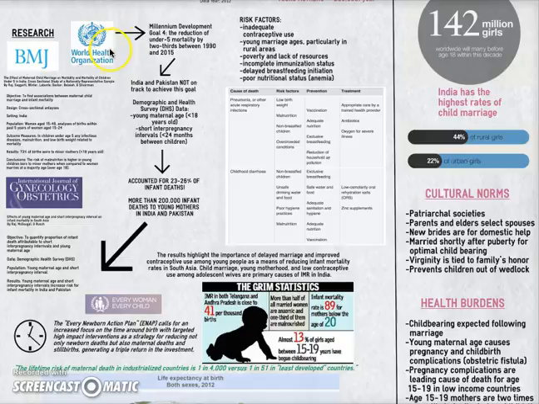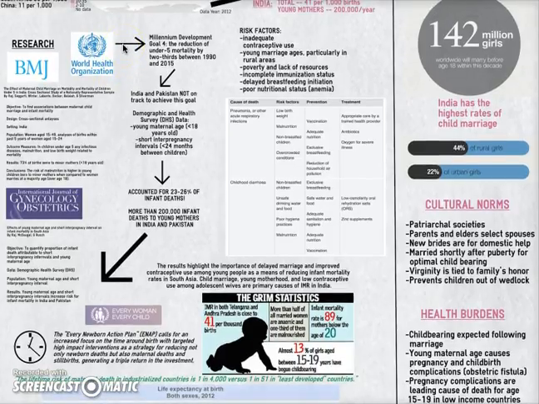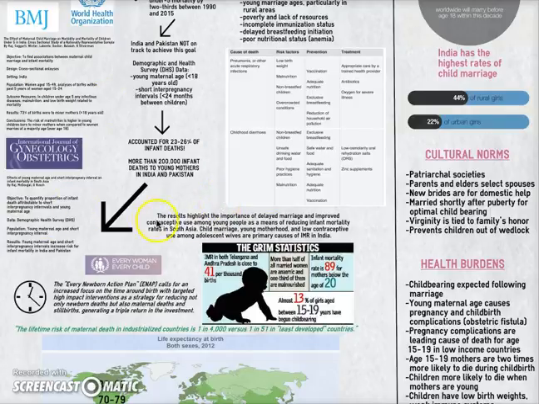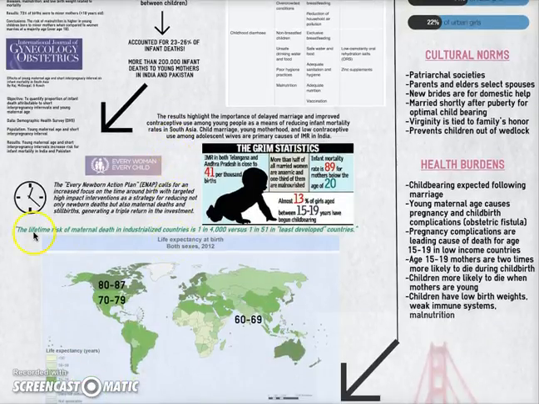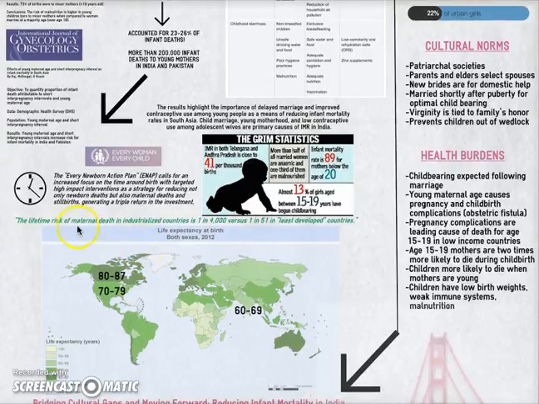Now, the World Health Organization and UNICEF has developed Millennium Goals, with number 4 being to reduce under 5 mortality by 2/3 between 1990 and 2015. India and Pakistan, however, are not at all on track to achieve this goal. The results of these studies here highlight the importance of delaying marriage and childbearing and improving the use of contraceptives among young people as a means of reducing infant mortality rates. I also wanted to share a little bit about the lifetime risk of maternal death in industrialized countries. It's just 1 in 4,000 versus 1 in 51 in least developed countries.